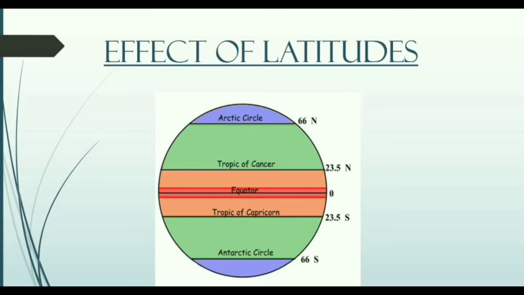Simply, the reason is that the closer we are to the equator, the more direct sun rays are coming. But even ocean currents and weather patterns also affect the climate.